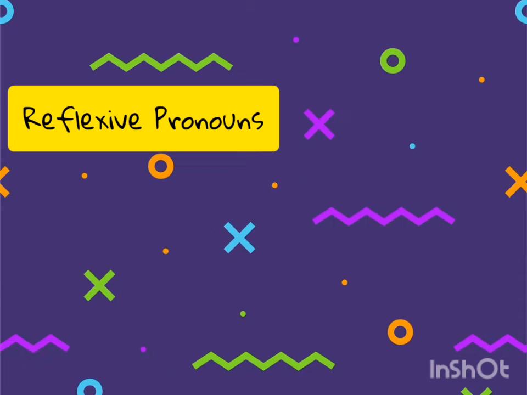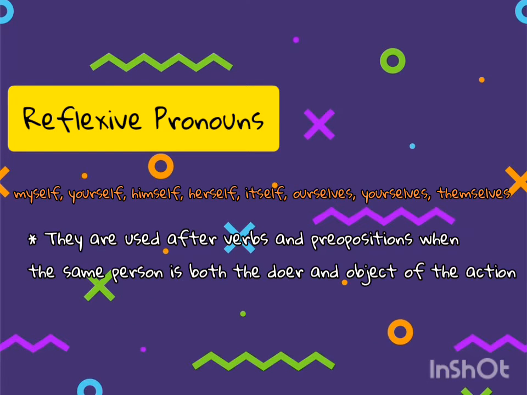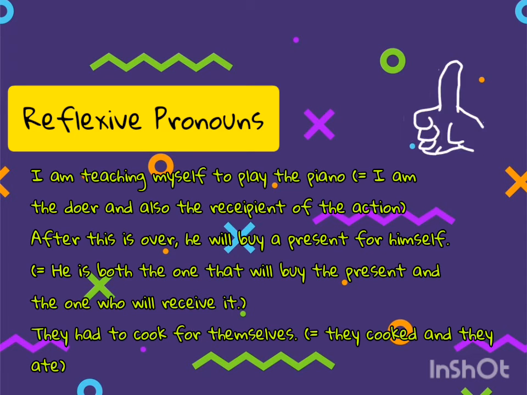Moving on, we find reflexive pronouns. Reflexive pronouns are used after verbs or prepositions, as examples that you can see below. Reflexive pronouns are used when the person is both the subject and also the object of the verb. Have a look at these examples once again so as to illustrate this idea better.